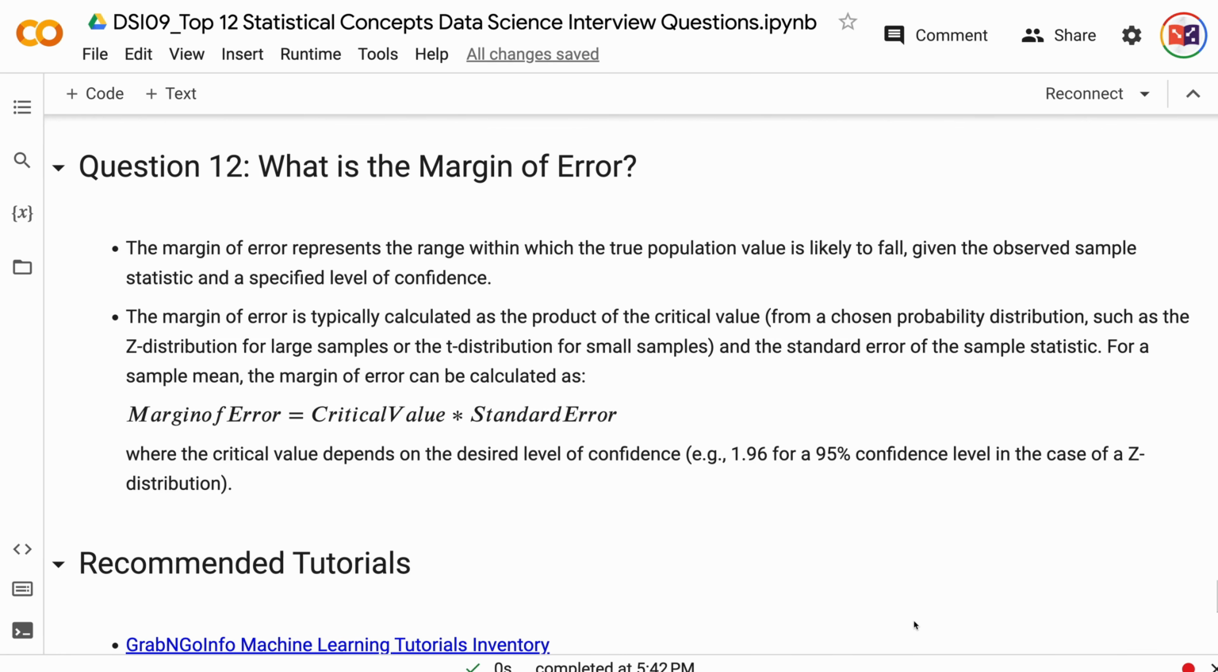for small samples. For a sample mean, the margin of error can be calculated as margin of error equals critical value times standard error, where the critical value depends on the desired level of confidence, for example, 1.96 for a 95% confidence level in the case of a z-distribution.